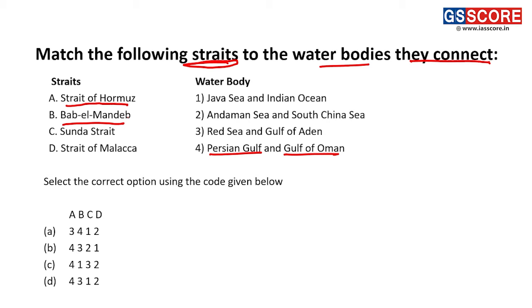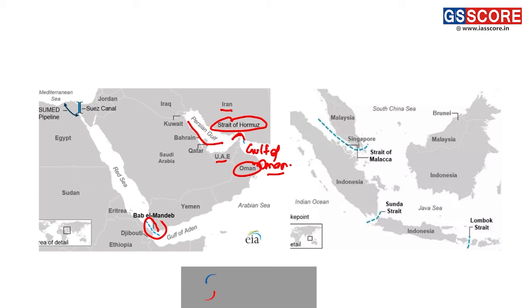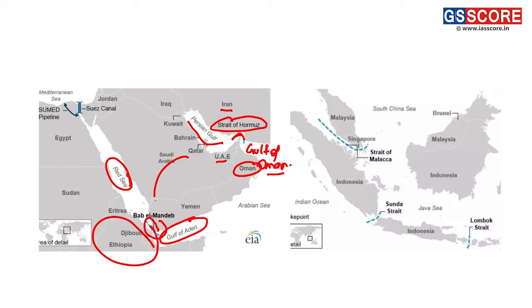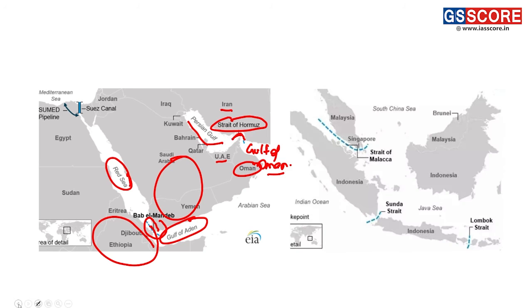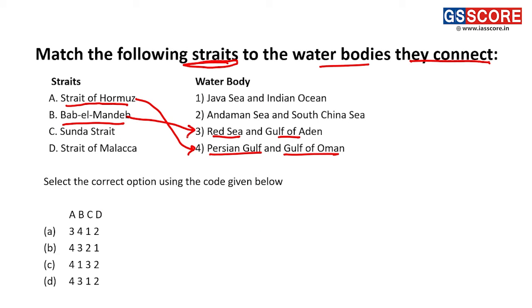Now, the next strait is Bab al-Mandab. Bab al-Mandab is one of the very important straits, present between the Red Sea and the Gulf of Aden, connecting the countries of Africa with Asia. Thus, the Bab al-Mandab connects the Red Sea and the Gulf of Aden. So this is the correct pair: A is for 4 and B is for 3.